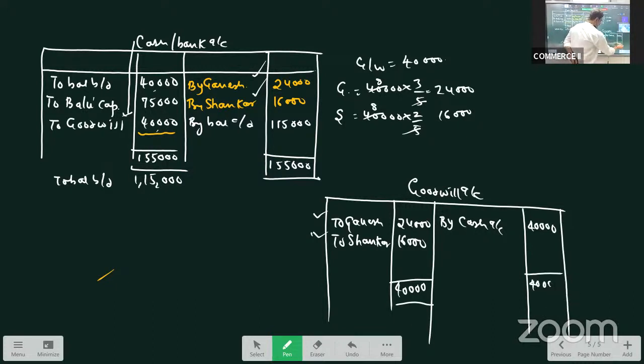Just see once. We prepared revaluation account, cash account, goodwill account. Okay.